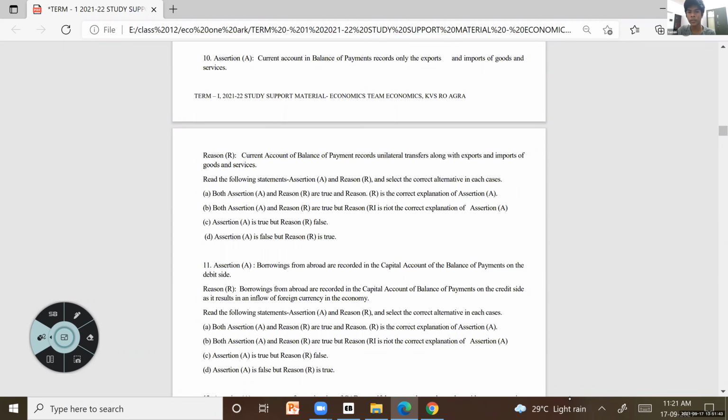Reason: current account of balance of payments records unilateral transfers along with exports and imports of goods and services. Okay, now think which one will be the answer and post it in the chat box.